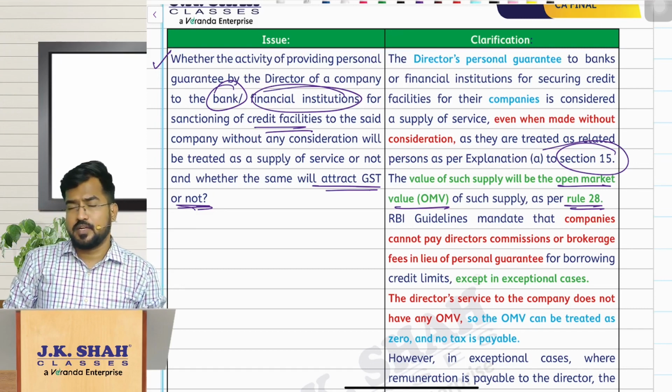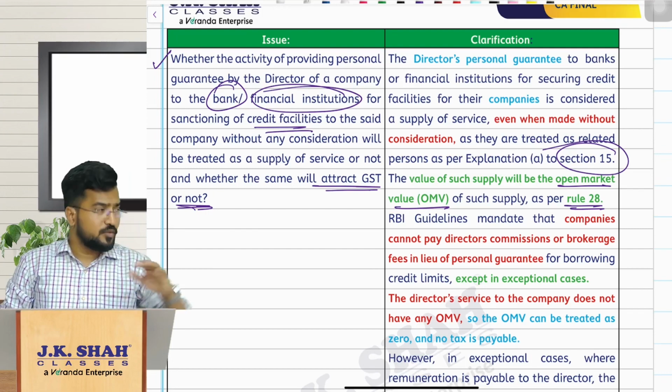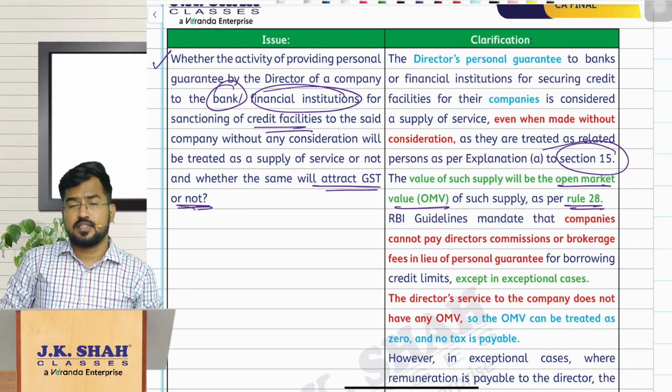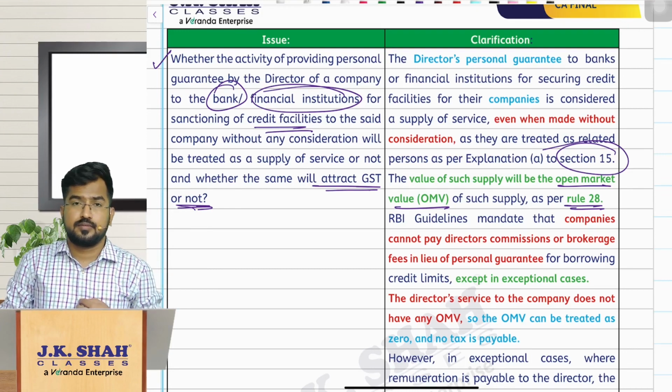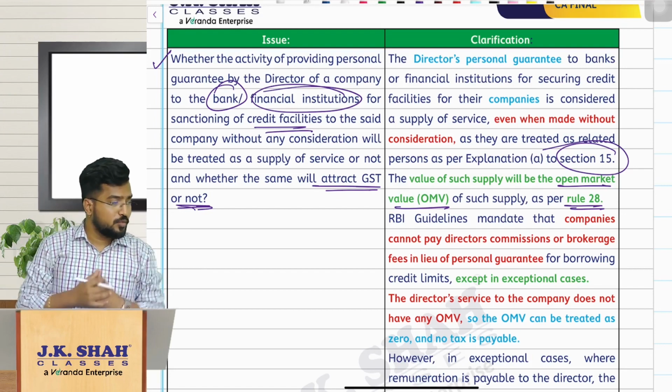So it is saying the value shall be open market value. But the problem is, what is the meaning of open market value? Some value which is available in the market for the same or similar transactions, correct? Now that open market value, I have to find out. The problem is, there is no open market value. Why is there no open market value?